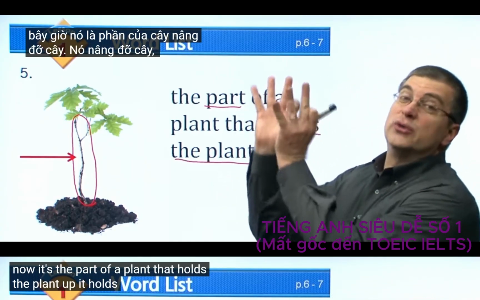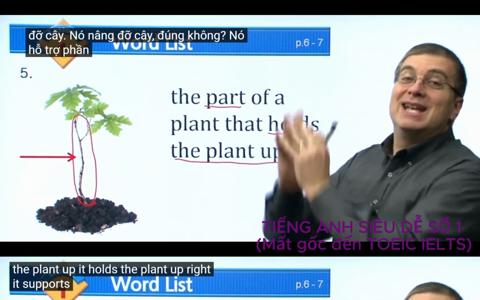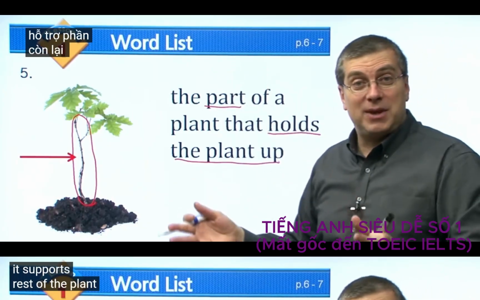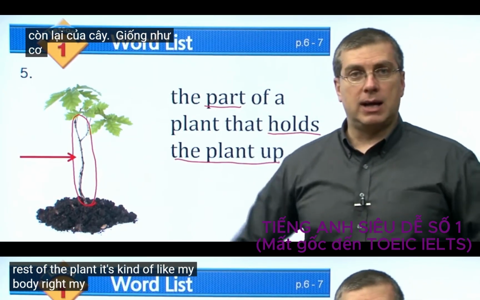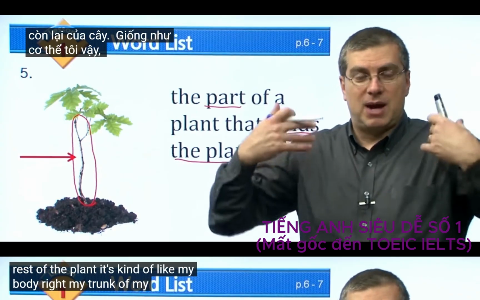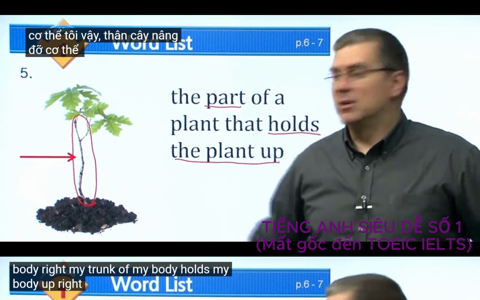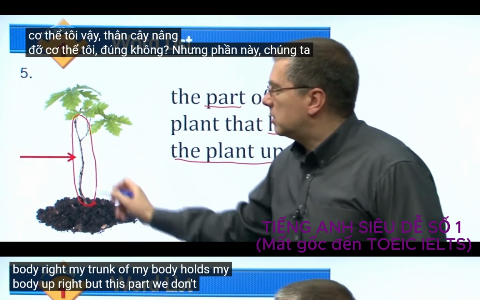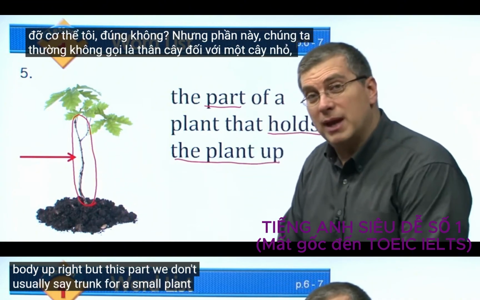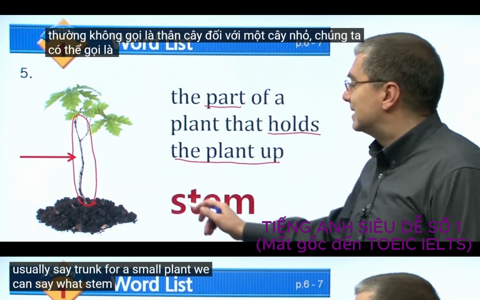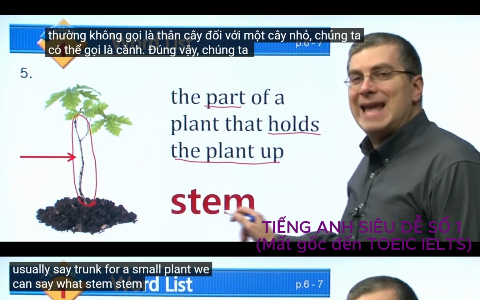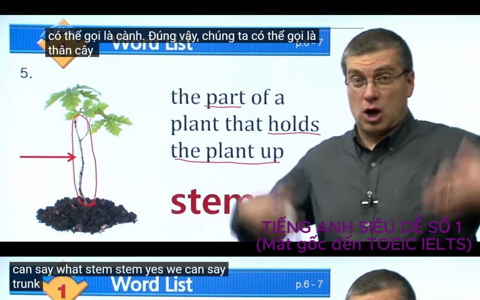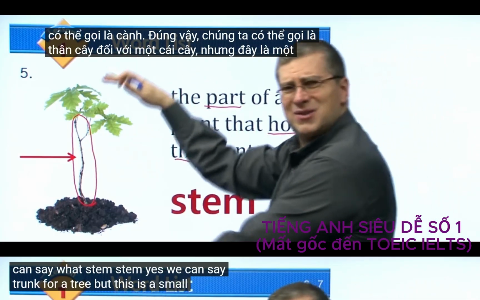It supports the rest of the plant. It's kind of like my body, right? The trunk of my body holds my body up. But this part, we don't usually say trunk for a small plant. We can say what? Stem.